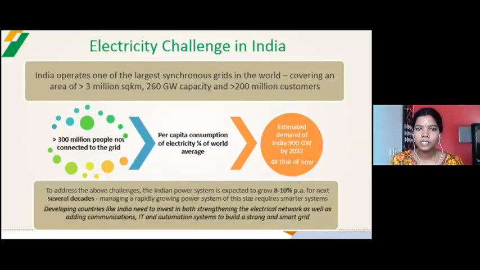So electricity is really a big challenge in India because the estimated demand of India is 900 gigawatts by 2032, which is almost 4 times more than the power generation we have now. In order to overcome this, we are entering more into renewable energy sources. But when we enter more of renewable energy sources, this frequency is again going to cause a big issue because I can have a solar plant.